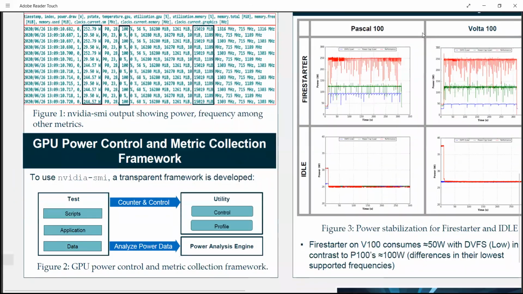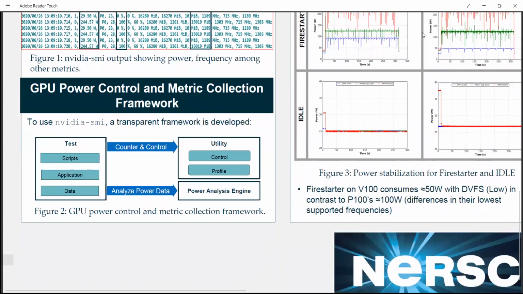To use the NVIDIA SMI command in a more systematic manner, we came up with this framework, which includes two major modules. Utility basically includes the functions to launch applications, apply power control, and collect the GPU metrics. And the power analysis engine basically provides an extensible interface to analyze the collected GPU metrics. Test is basically to test the whole framework by invoking different functions of utility and power analysis engine.